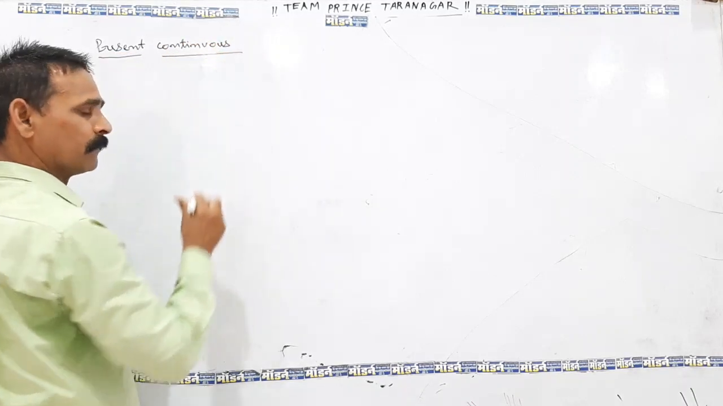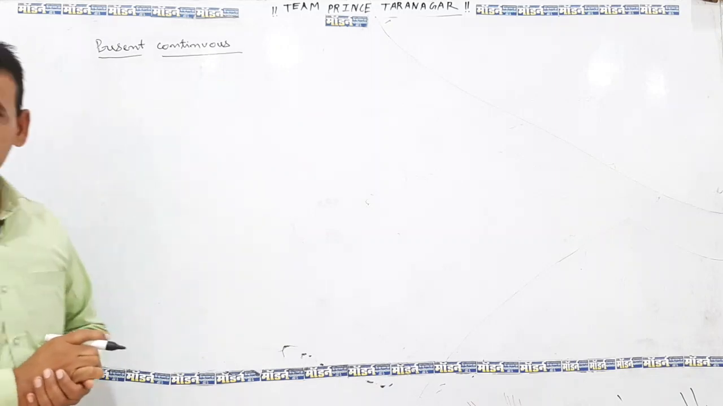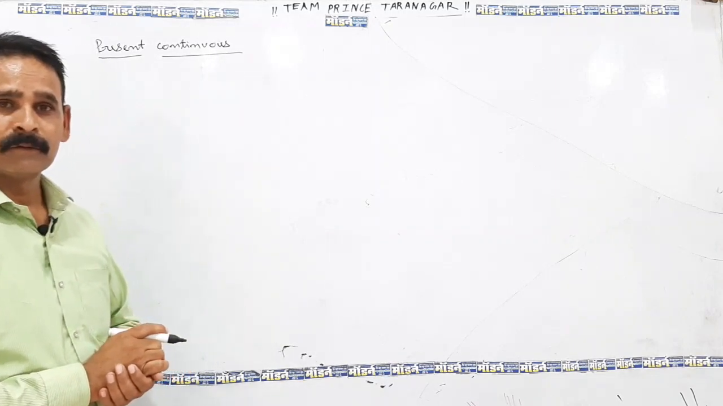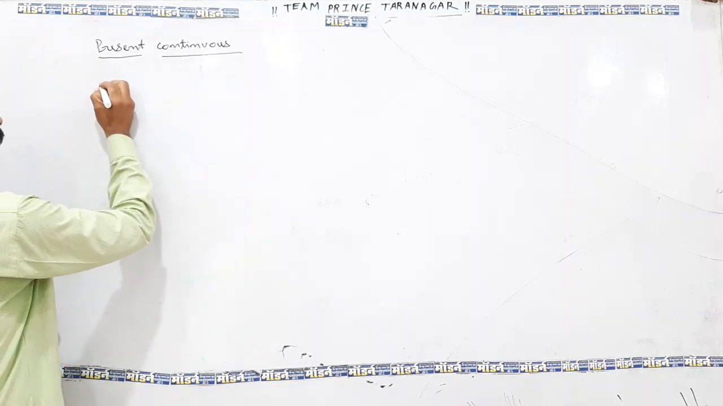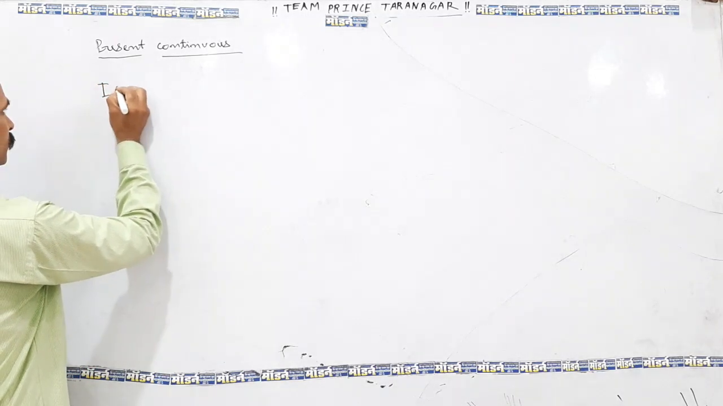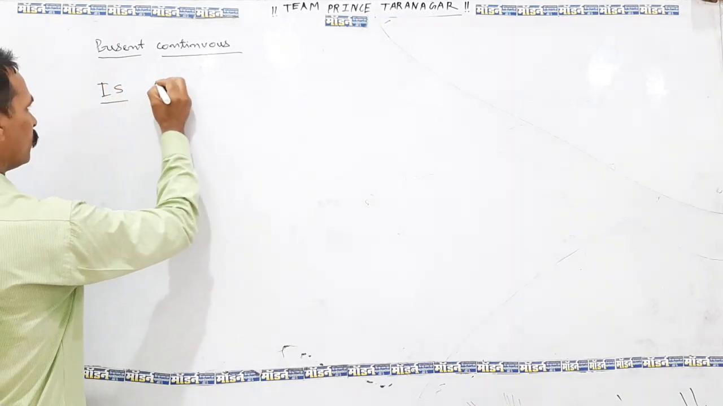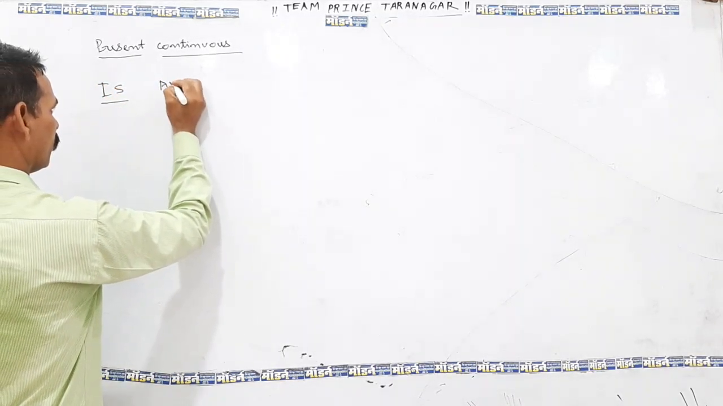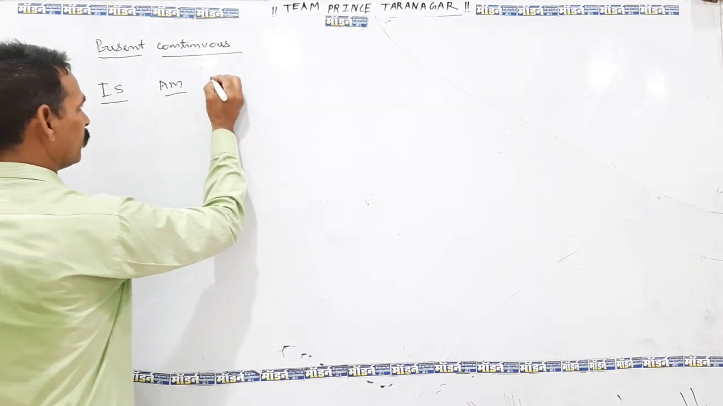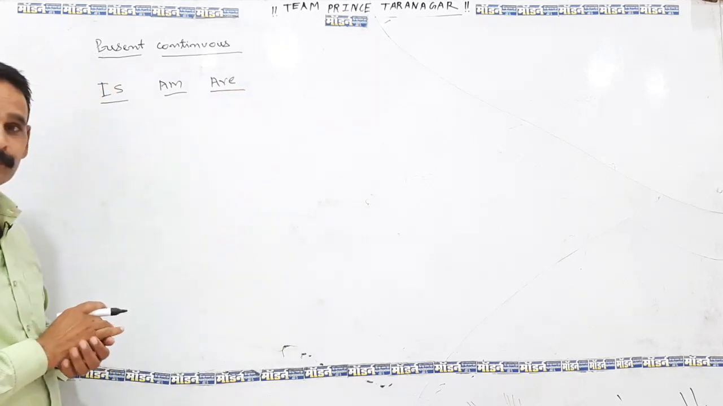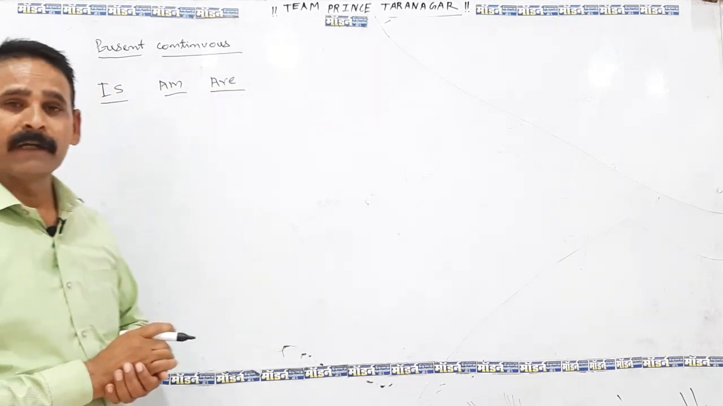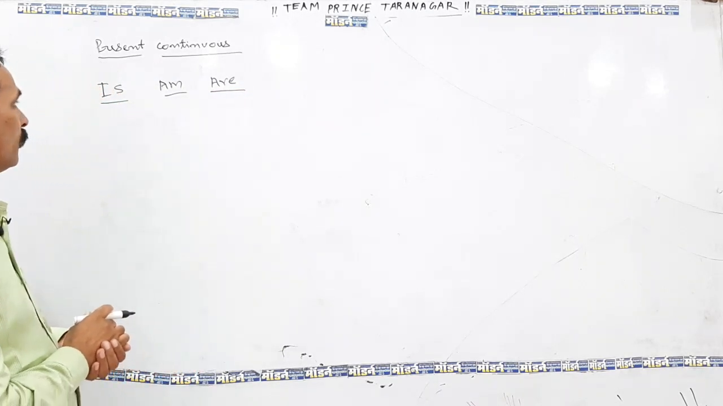Present continuous. First of all we must know how can we manage the present continuous. In this tense 3 verbs are used: is, am and are. Now we have to know which kind of verb should we use in which category.